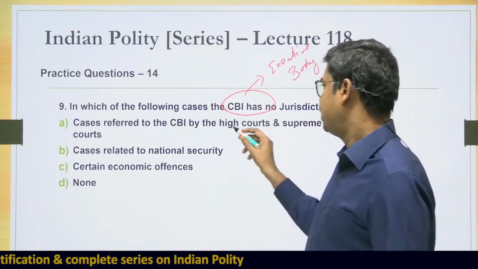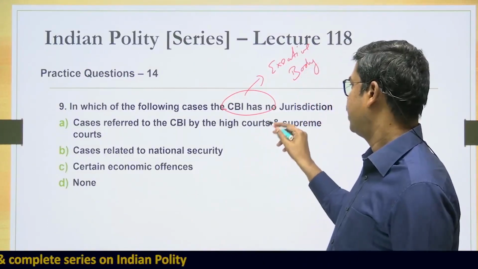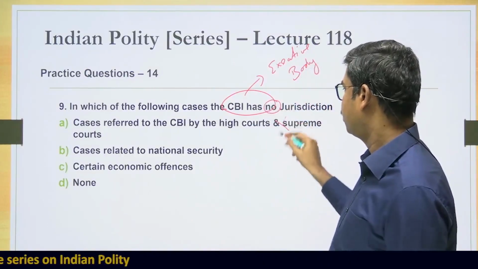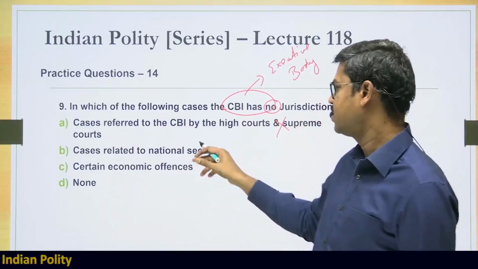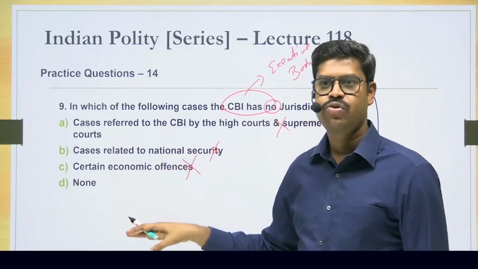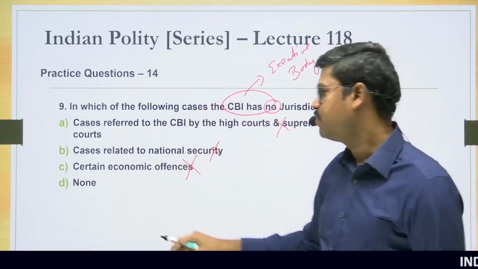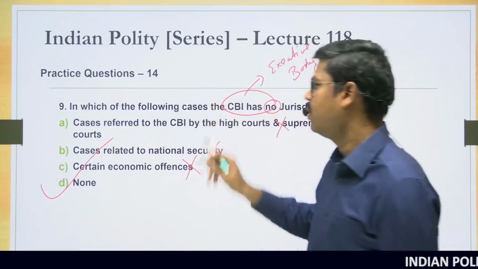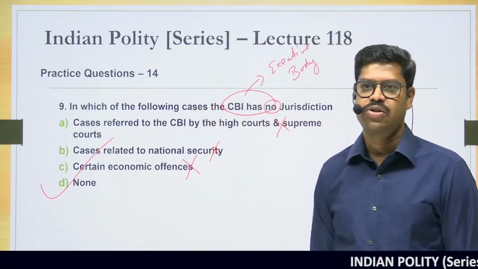Cases referred to the CBI by the High Court and the Supreme Court. So here it says no jurisdiction, so therefore it is wrong because there is a jurisdiction. Cases related to national security, they have jurisdiction. Certain economic offences also they have jurisdiction. So therefore the right answer in this particular case would be none of the above. So option D is the right answer. Alright.